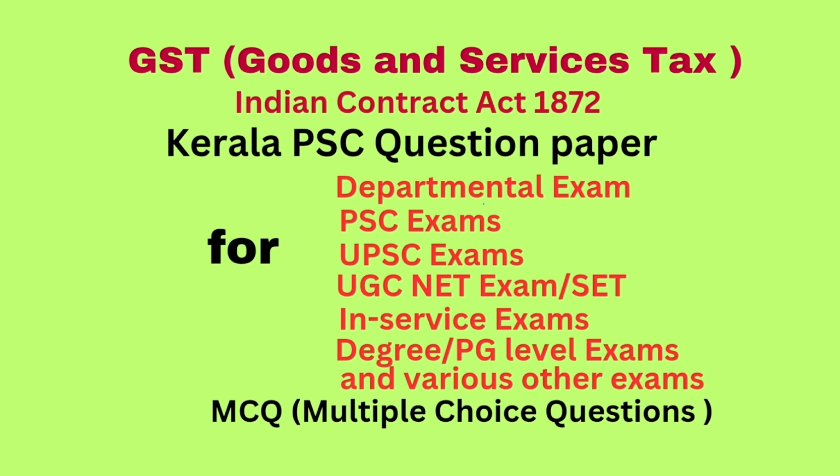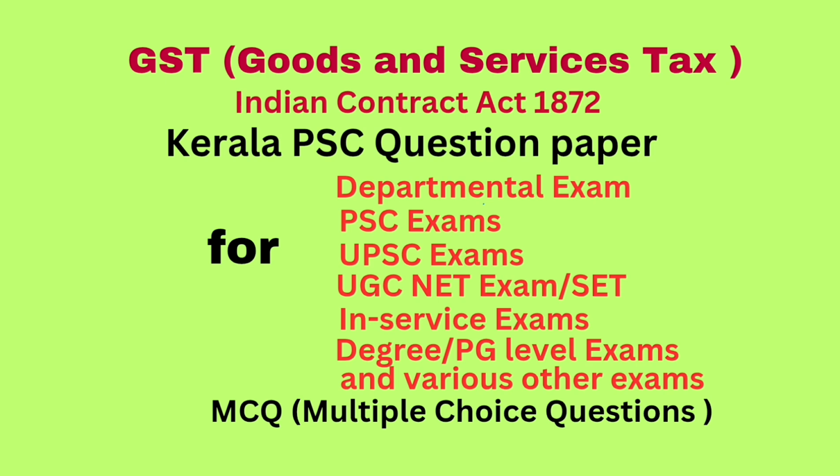Question number 97. Agreements by way of wager are dash as per the Indian Contract Act. Answer: void. Question number 98. A empowers B to let A's house. Afterwards, A lets it himself. It is an example of implied revocation of agency.